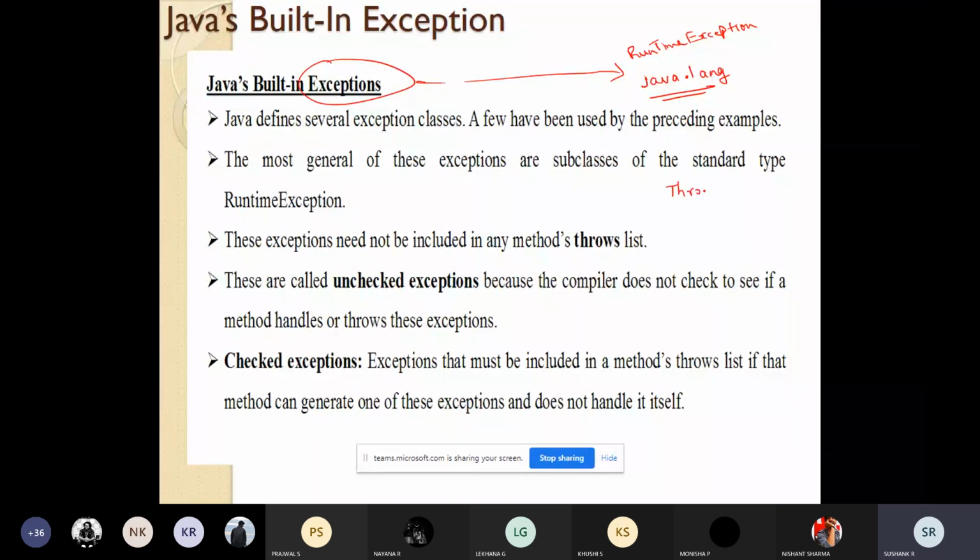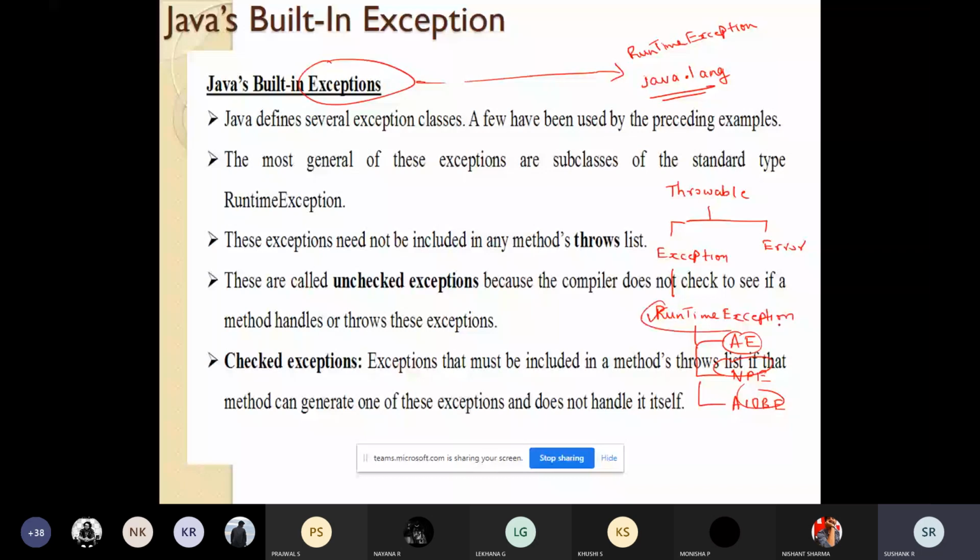Throwable. We have some error class, we have some exception class. In this exception class, we have a subclass called runtime exception. Under this runtime exception, we have subclasses: for arithmetic exception, one subclass, for null pointer exception, one subclass, for array index out of bound exception, one subclass. So these are the subclasses of runtime exception. Runtime exception is a subclass of exception class, and the exception is a subclass of throwable class, like this. So like this it is classified.